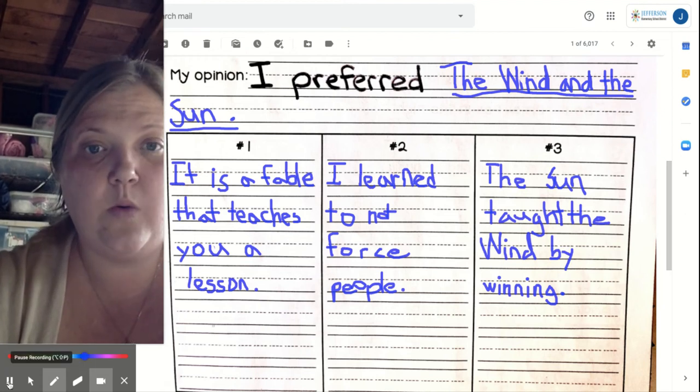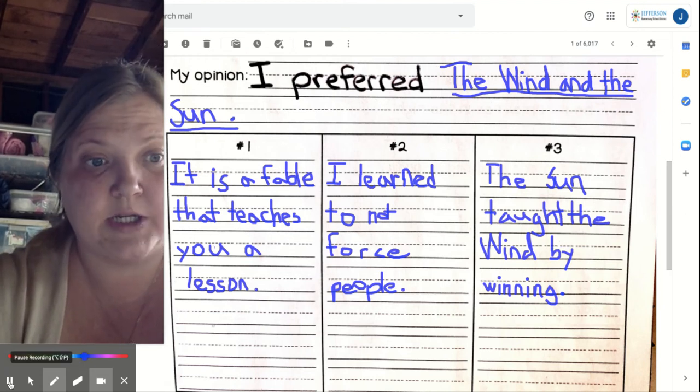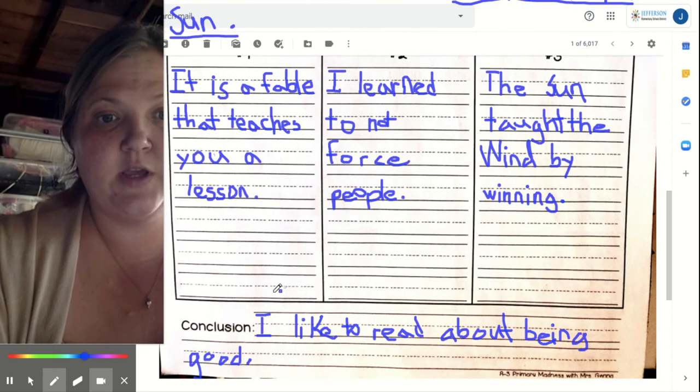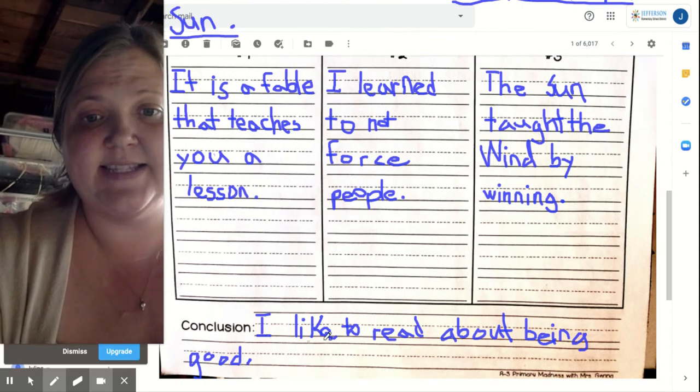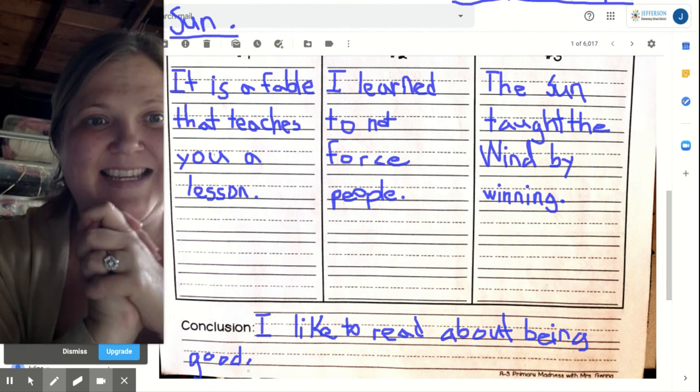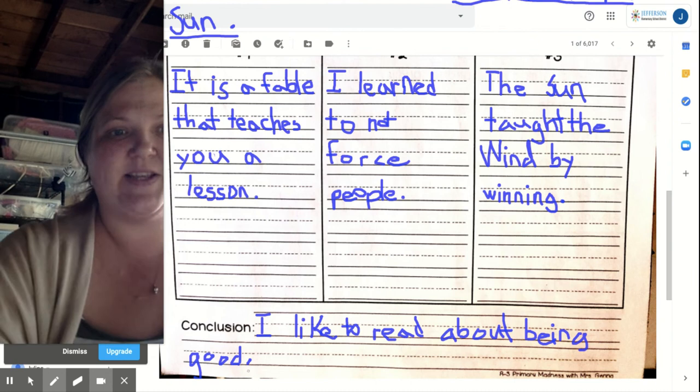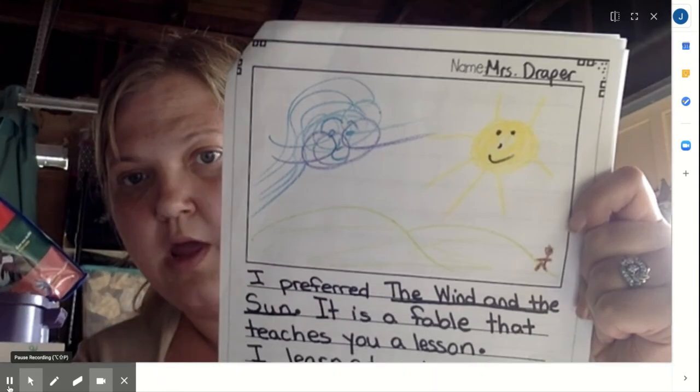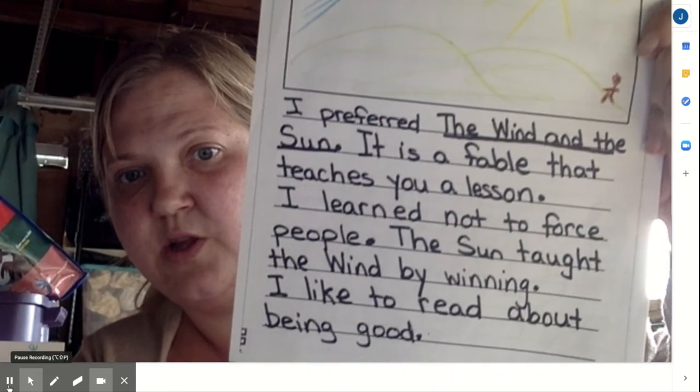And now let me draw my conclusion for my writing. So for my conclusion, I wrote the sentence, I like to read about being good. On the next page, I get to put all these sentences together into a nice piece of writing. And when I put mine all together, this is what it looks like.